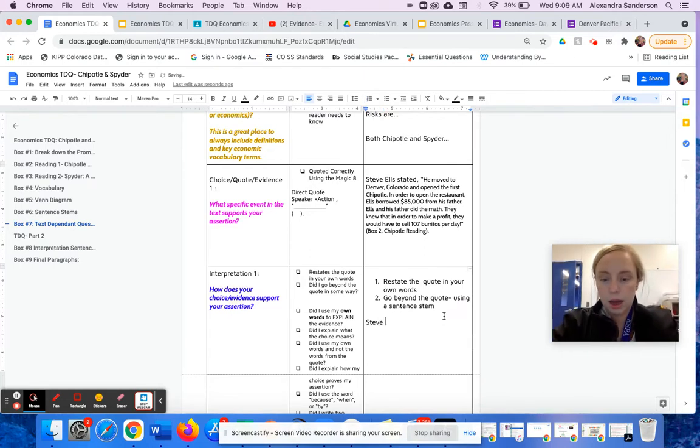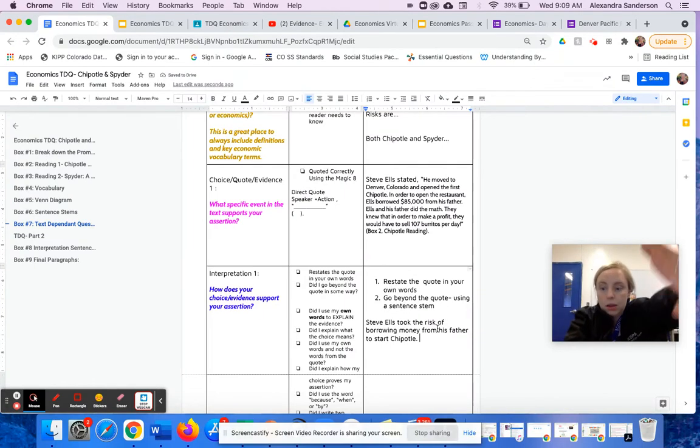Well, Steve Ells took the risk, using the vocab word, of borrowing money from his father to start Chipotle. Okay, so I restated and summarized the quote in my own words.